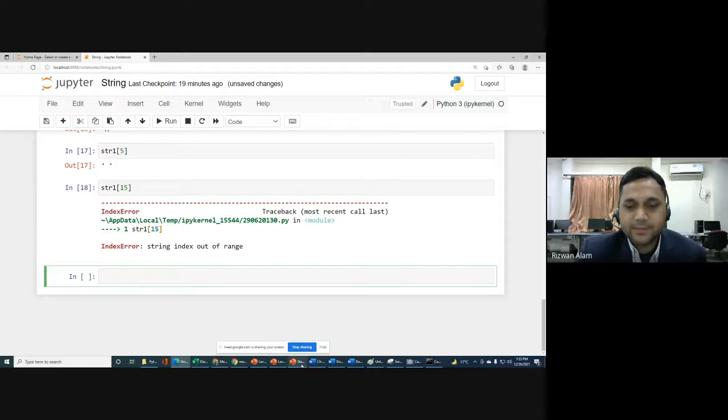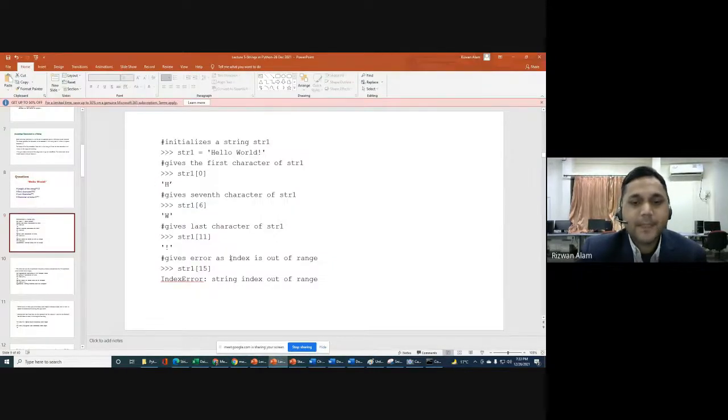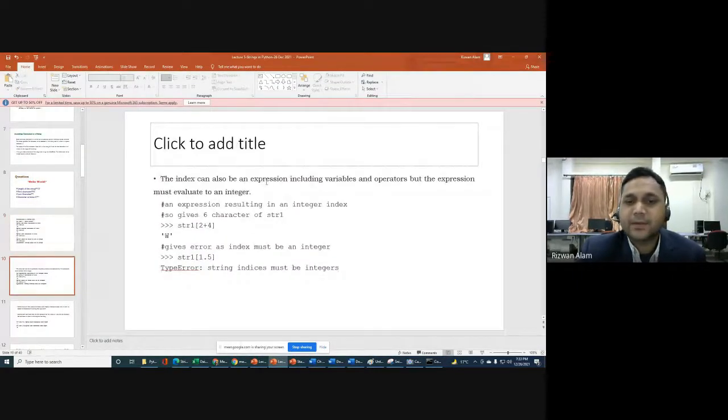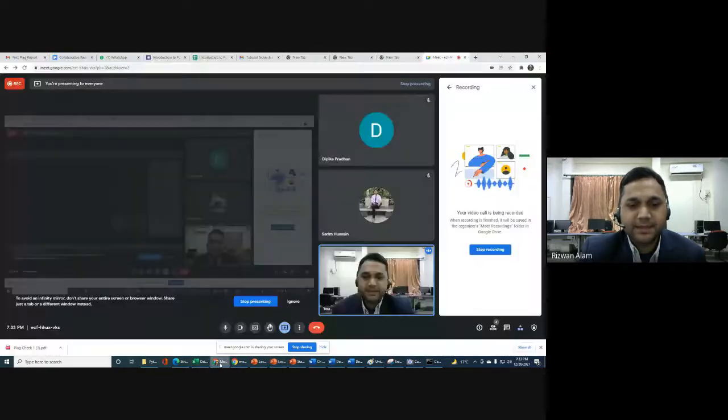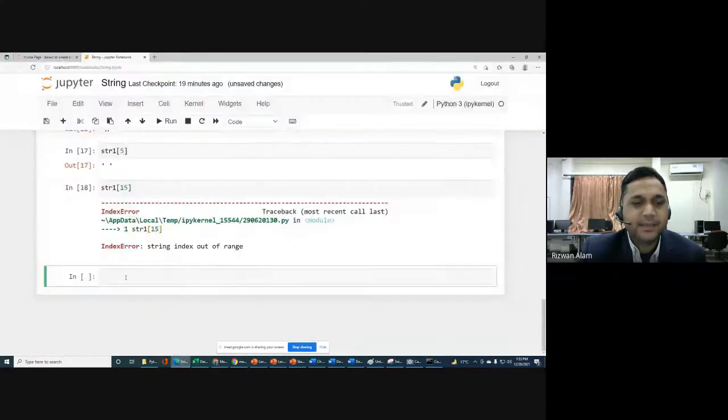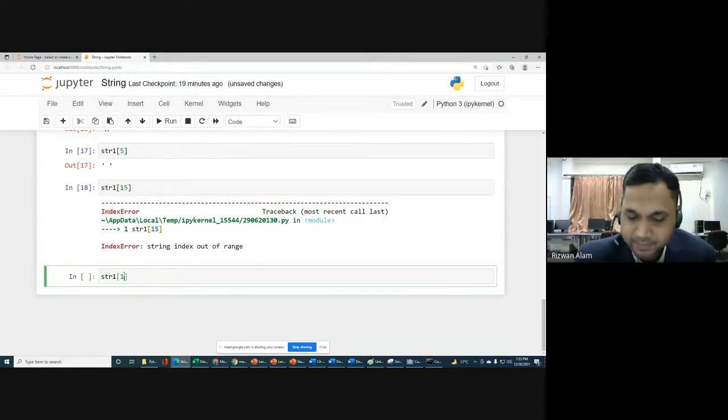Next we will go to the point that an index can also be an expression including variables and operators, but the expression must evaluate to an integer. So you can write the index of the string as an expression like str1[1 + 2]. 1 plus 2 means 3, so whatever character you have at index 3, you will get simply.